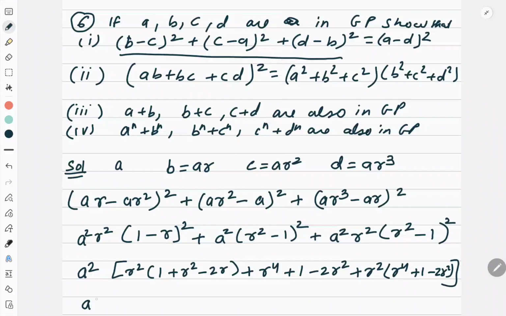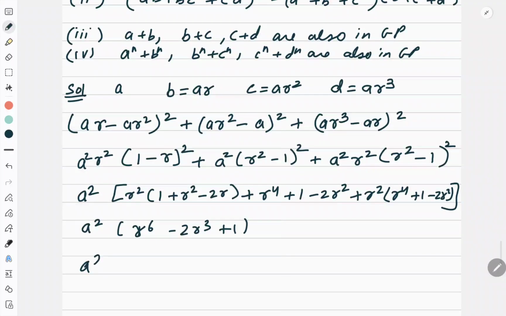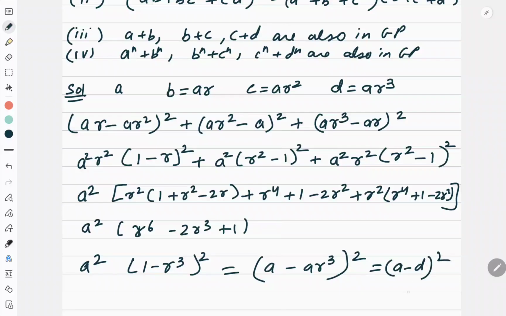Now if you simplify it, if you open it, you will get the formula of 1. You will get r to the power 6 minus 2r cube plus 1, which is nothing but a square times 1 minus r cube whole square, which is equal to a minus ar cube whole square, which is nothing but a minus d whole square, which is equal to our right hand side.